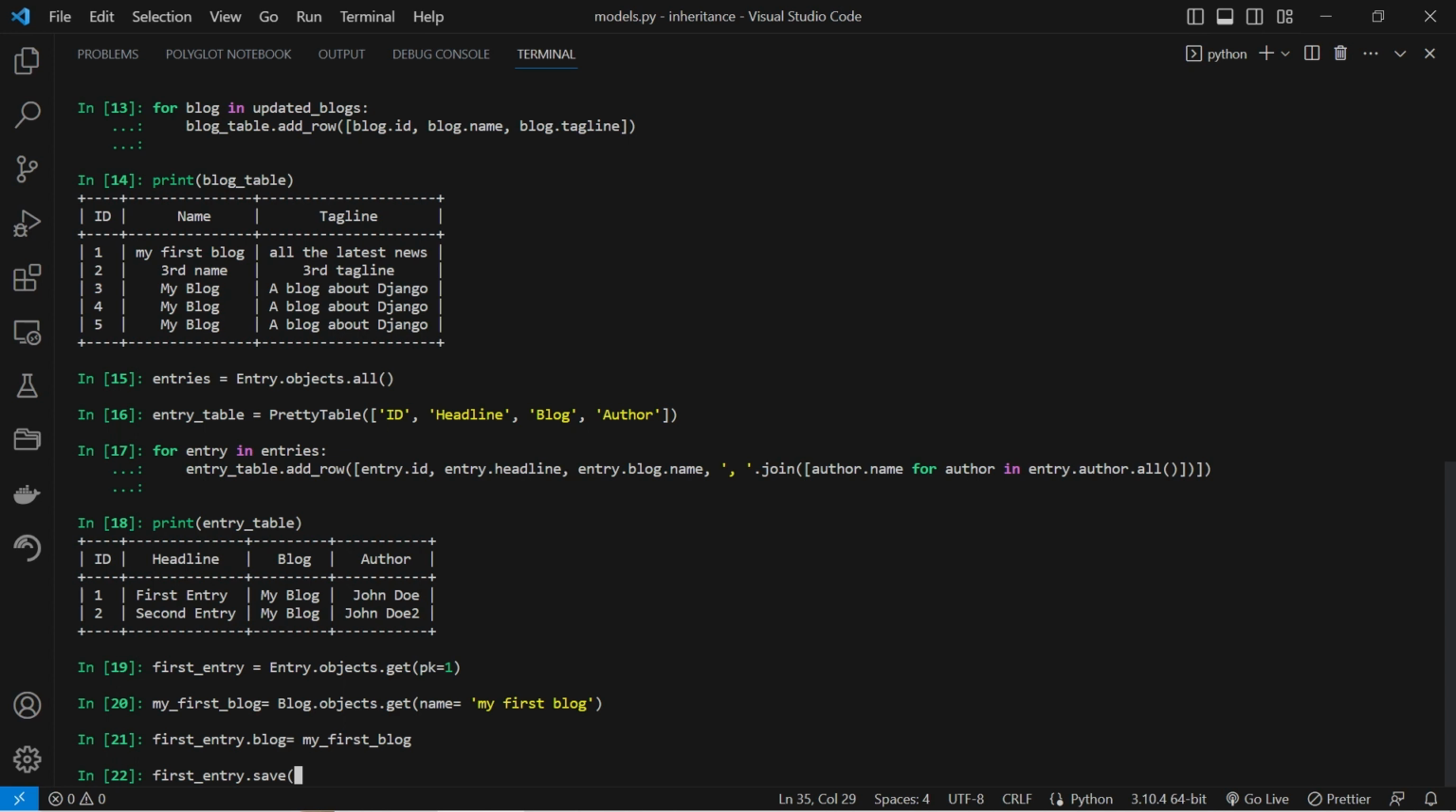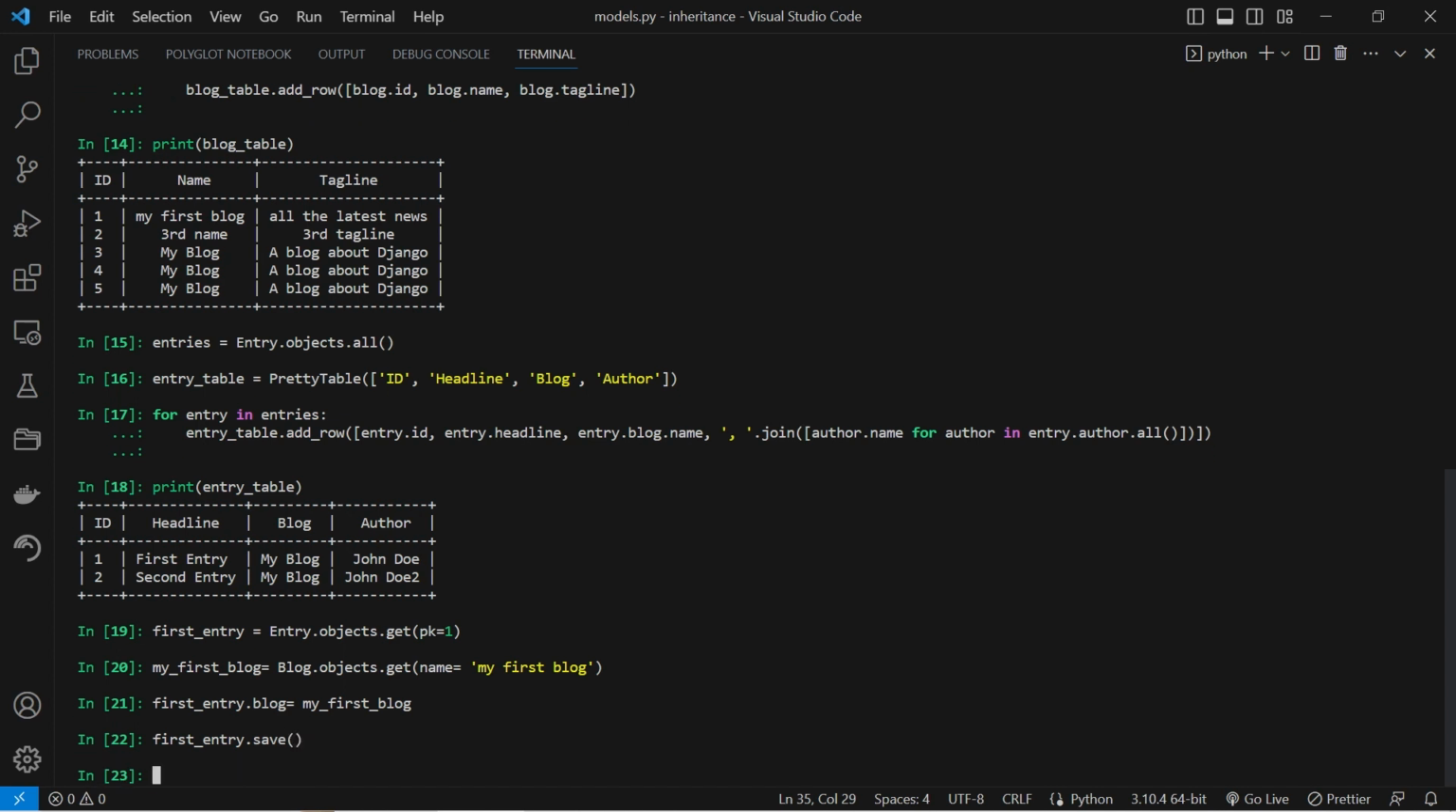Finally, the changes made to the first entry object, specifically the updated blog attribute, are saved to the database using the save method. This ensures that the modified relationship between the entry and blog objects is persisted in the underlying data store. Now, let's check if the changes are saved in the database using Pretty Table.